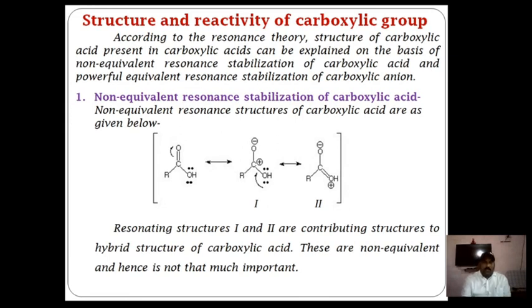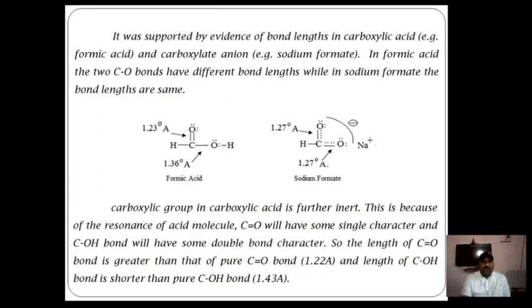After eliminating the hydrogen atom from the hydroxyl group of the carboxyl group, it forms equivalent resonance stabilization, and before this it forms non-equivalent resonance stabilization. It is explained by supporting bond length evidence of the carboxyl group, particularly formic acid and formate.